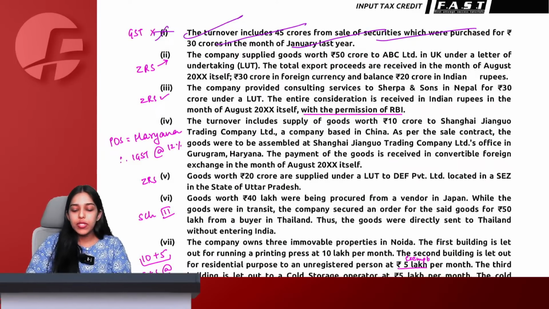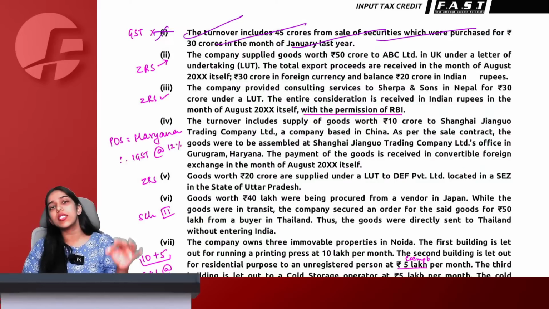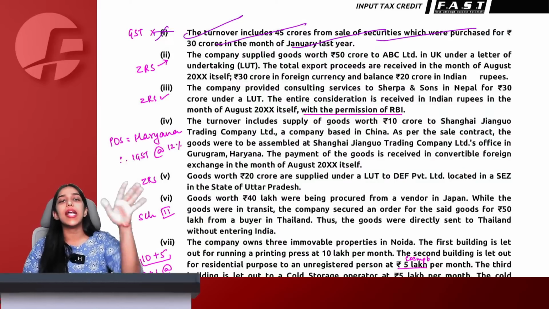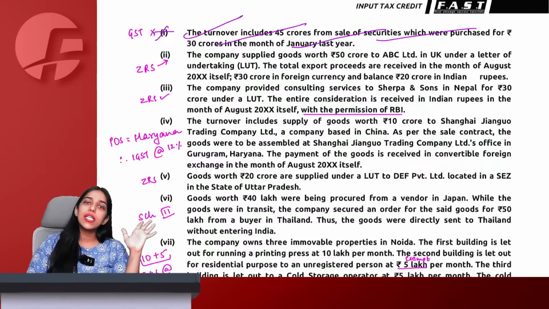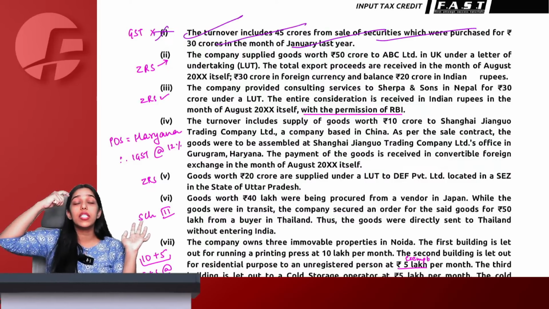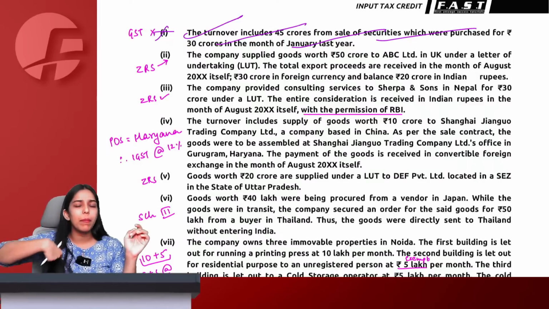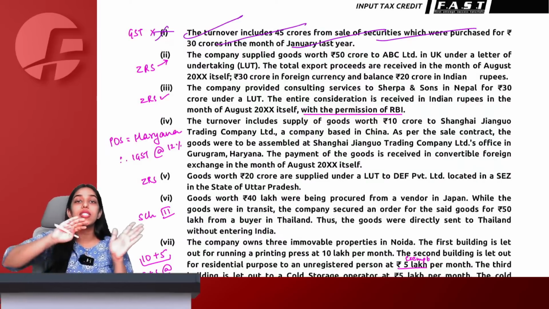The total export proceeds were received in the month of August itself, 30 crore in foreign currency and balance 20 crore in Indian rupees. Now see, for goods, the condition of export is very simple: the moment goods cross territorial waters of India, we say export has happened, and we give you zero rated benefits. Later on, if the amount is not recovered within the time limit given by RBI according to FEMA, then refund is taken back from you.